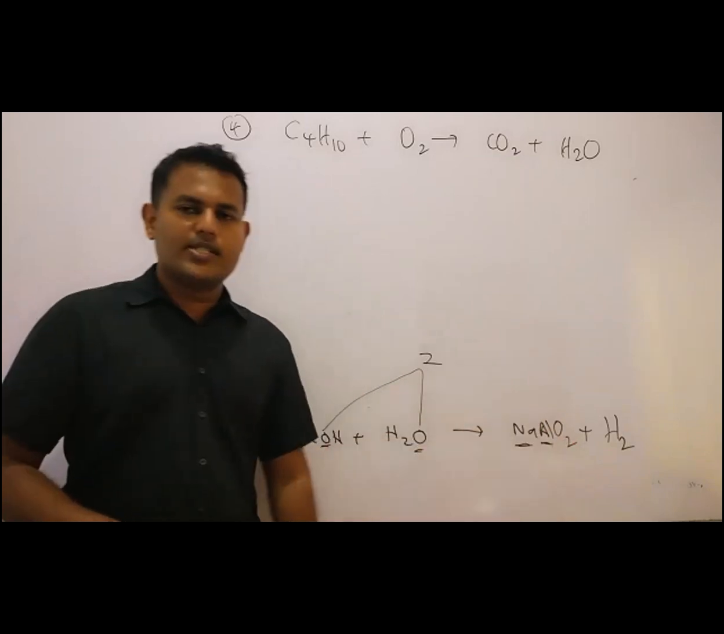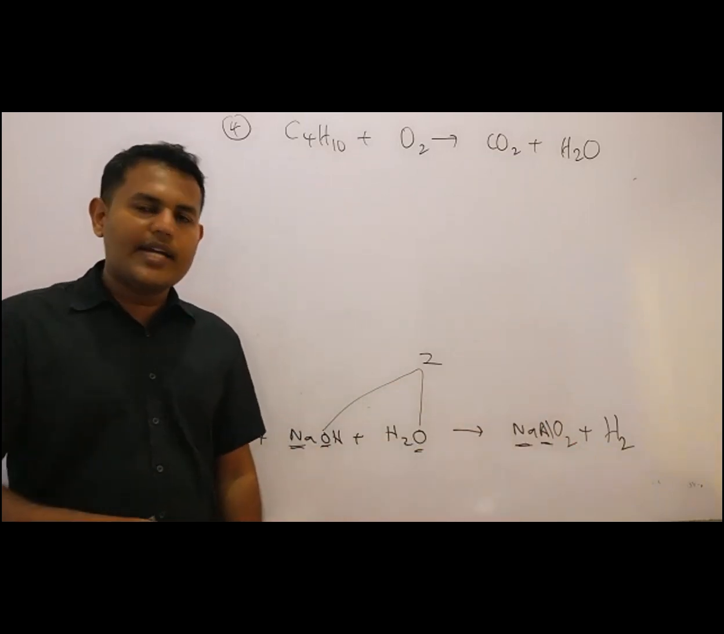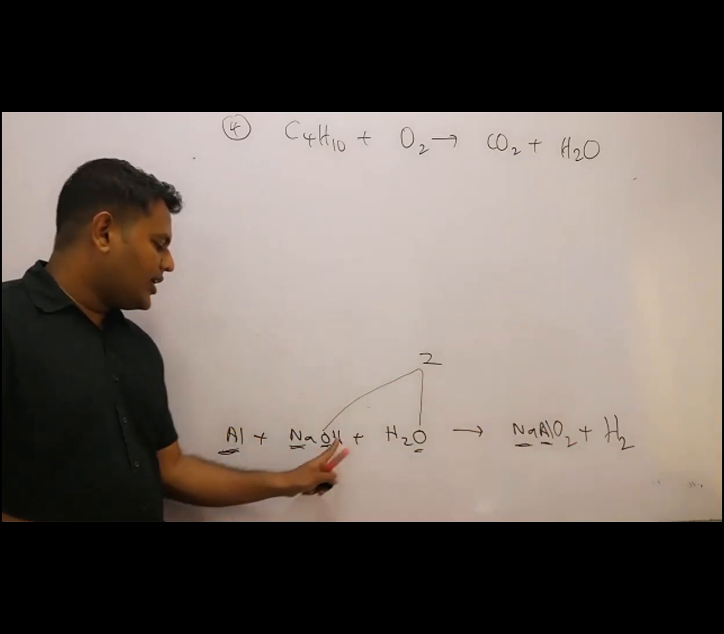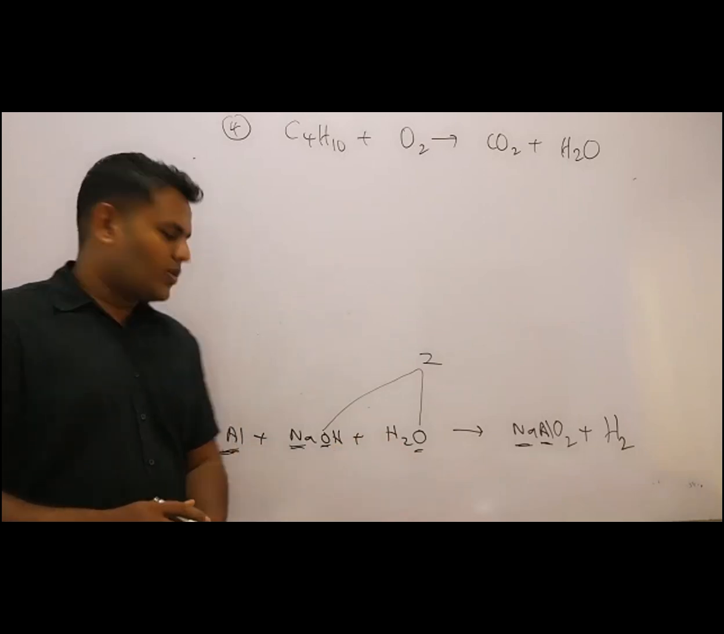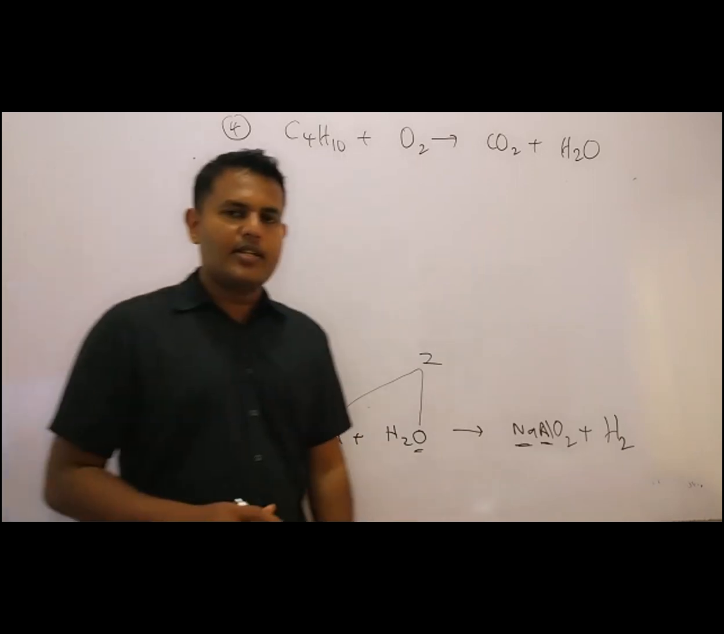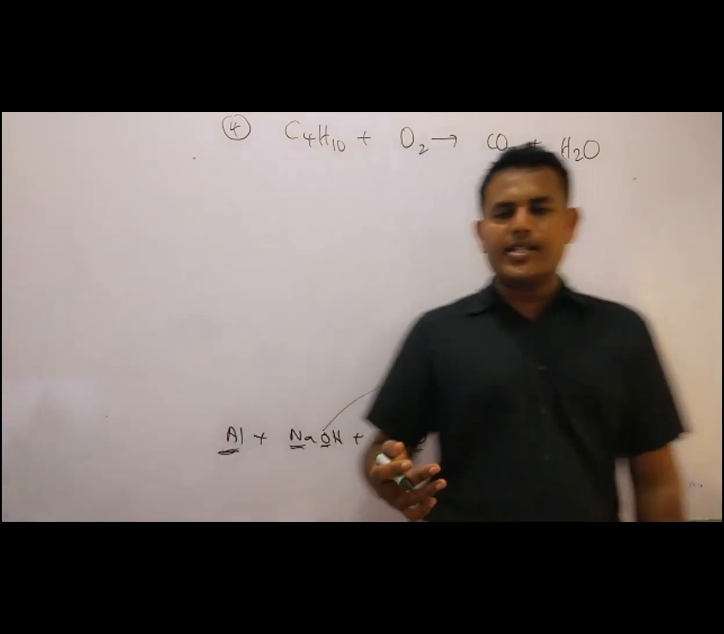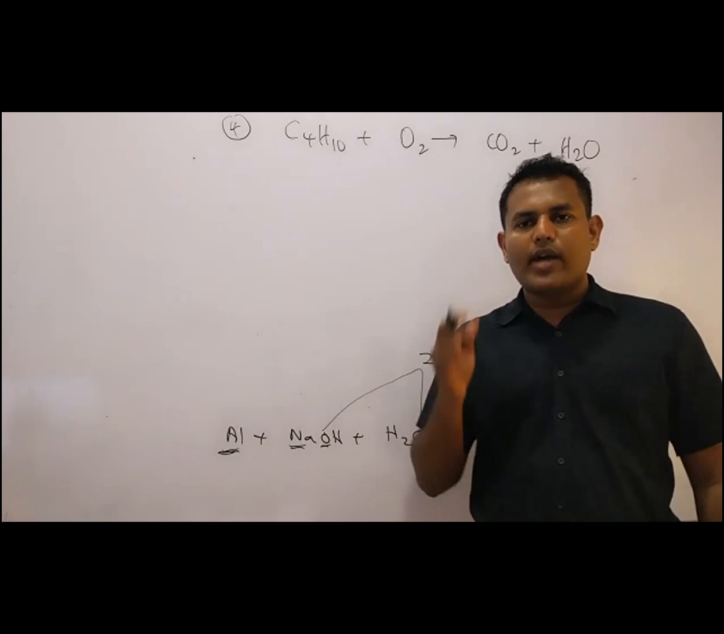Hydrogen. So here 2 and here 1. Okay. Actually hydrogen is not balanced. So we have 3 hydrogens in our left hand side. So how to balance 3 hydrogens? So in your right hand side also you have to have 3 hydrogens.